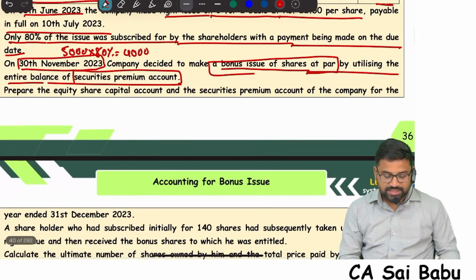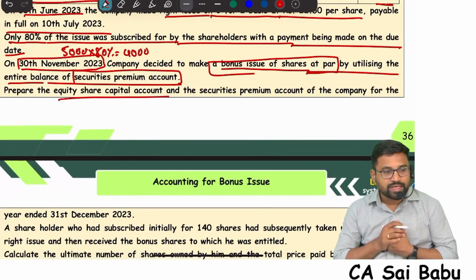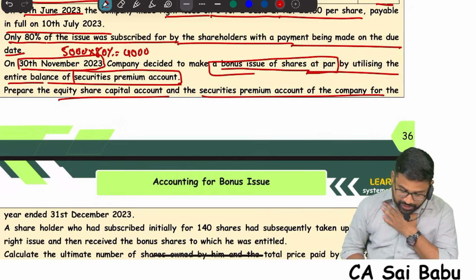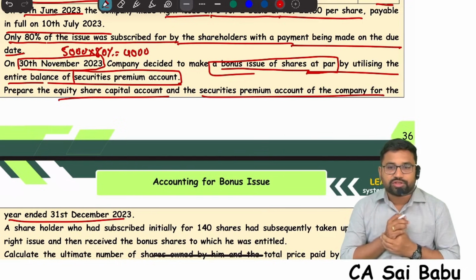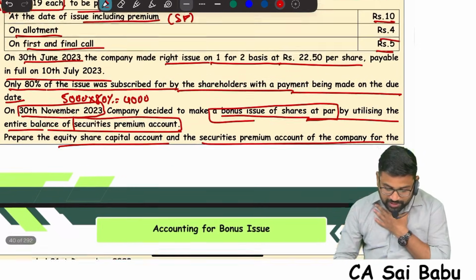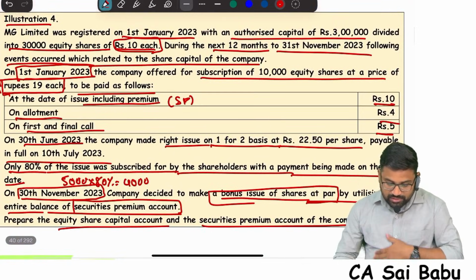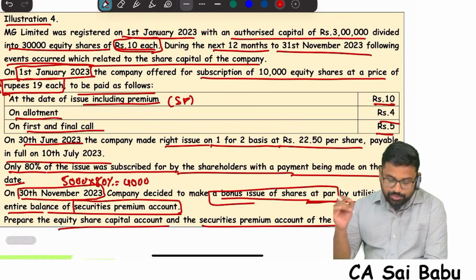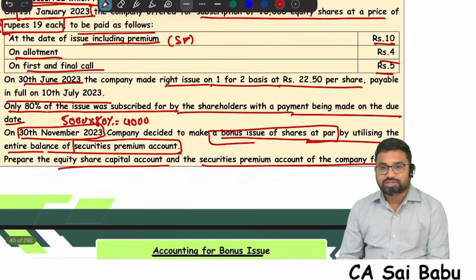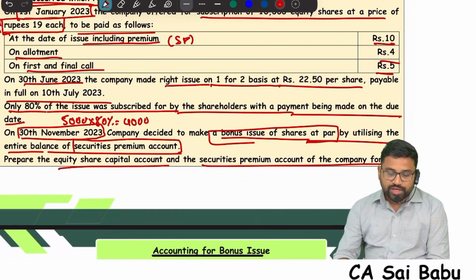What they are asking, sir: prepare the equity share capital account and securities premium account of the company for the year ending 31st December 2023. So here three things are there: first, public issue of 10,000 shares, then right shares, then bonus shares. So we need to prepare what, sir?